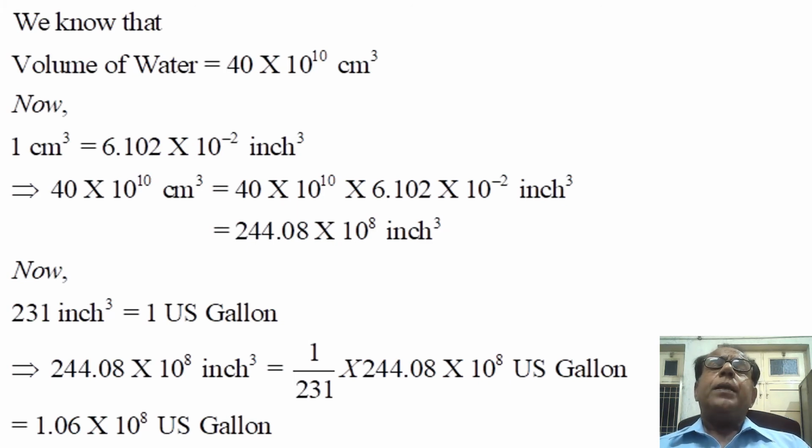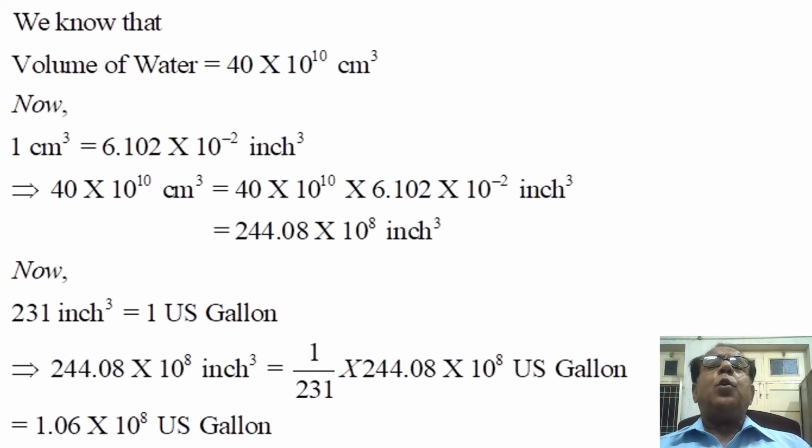Here dear students, 1 centimeter cube is equal to 6.102 into 10 raised to the power minus 2 inch cube has been taken from table of conversion factors. In the last slide of this module we will show that table of conversion factors.